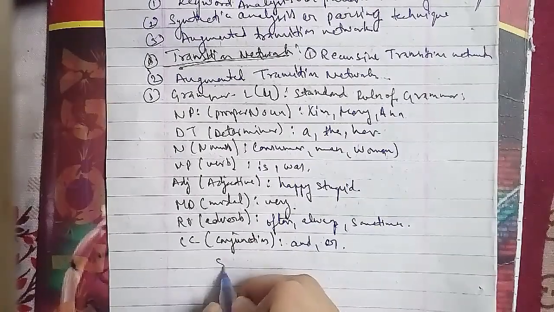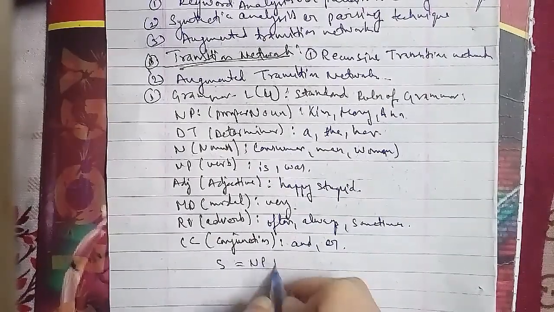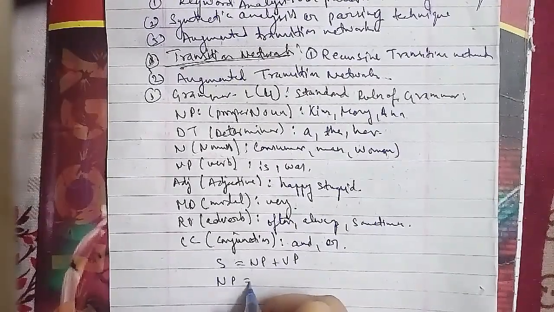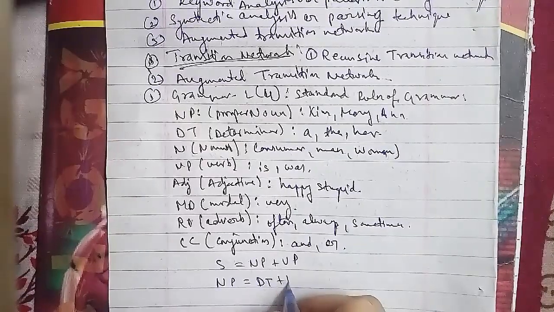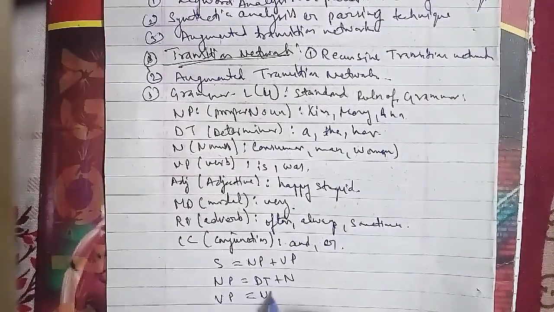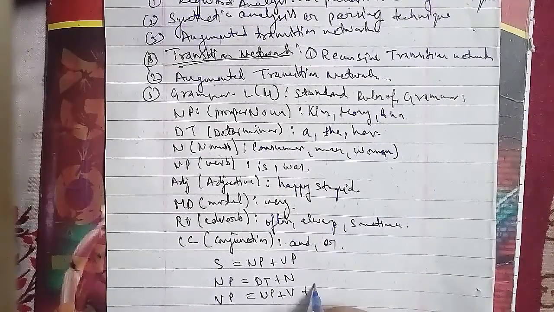It is of two types: top-down parsing, and the second is bottom-up parsing.